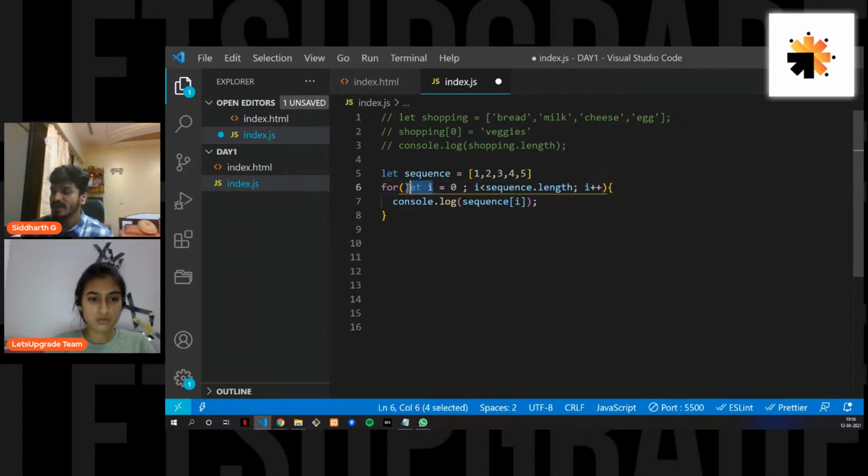So now again it will iterate the same thing. It won't check the initialization again because the value of i is now 1, right? Now i is less than the sequence length, so you have 5 and 1 is less than 5. So again the sequence of 1 would be 2, and it will print 2. Again, i plus plus. Now the value of i will be 2. Again it will check i is less than sequence dot length, so 2 is less than 5, and it will print the third value. You're getting my point. So this is how you get iterations.